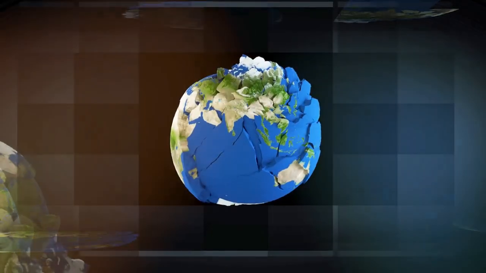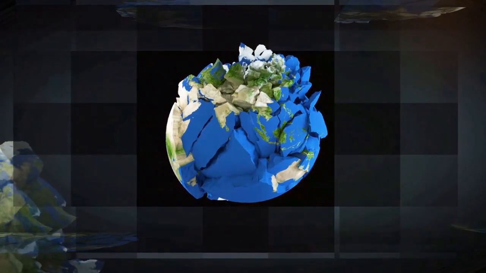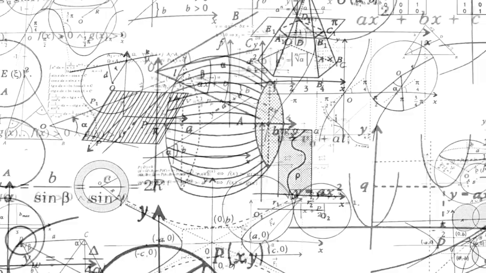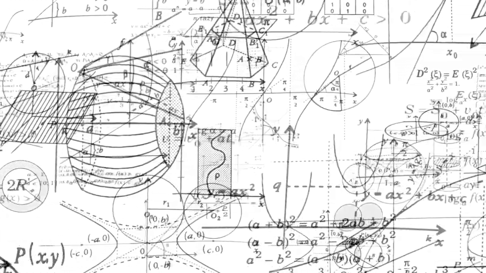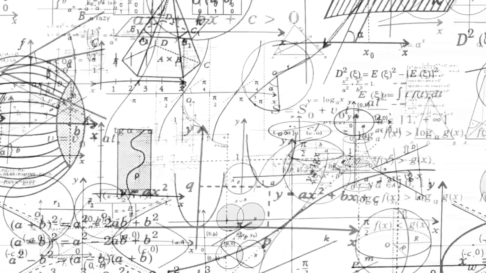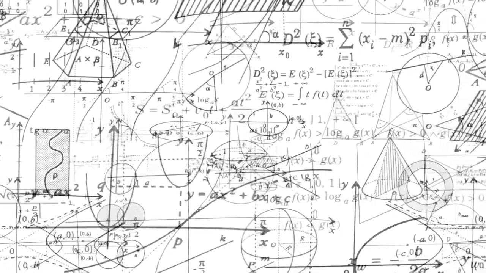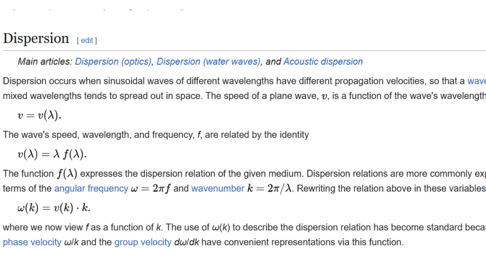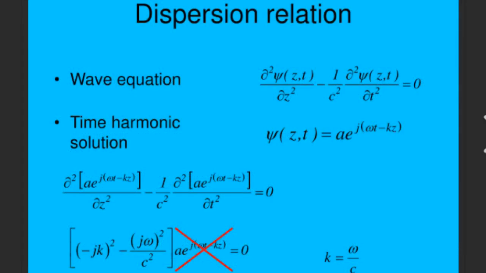Why does this matter? One of the most powerful aspects of science is our ability to describe natural processes with equations. By deriving equations that describe the processes of dispersion and diffusion, we can predict how these phenomena behave in different scenarios and solve real-world problems. For dispersion, we use equations like the dispersion relation, which helps us understand how waves of different frequencies travel at different speeds.